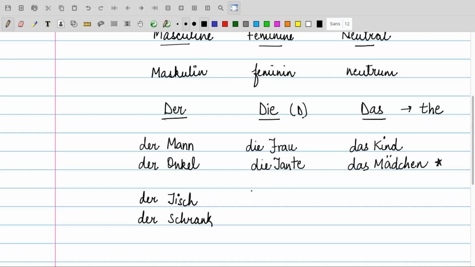On the other hand, for die, we have the examples die Tasche, that is the bag. Then we have die Uhr. Uhr is a watch or a clock. Die Uhr. So these two nouns, which are non-living, which are actually things, fall under the category of feminine, that is die. The bag, the watch.